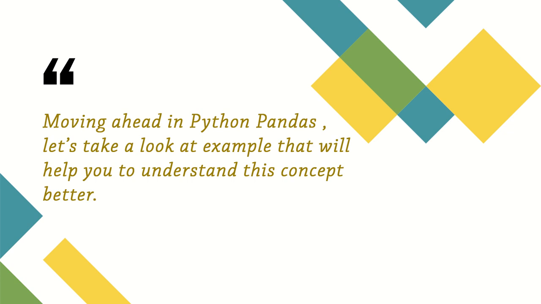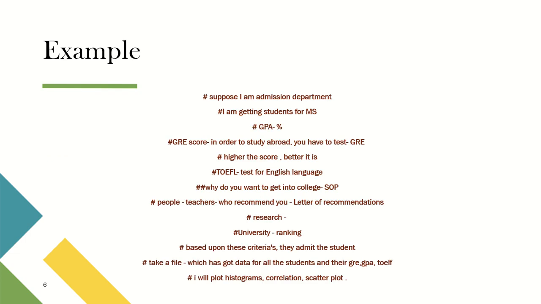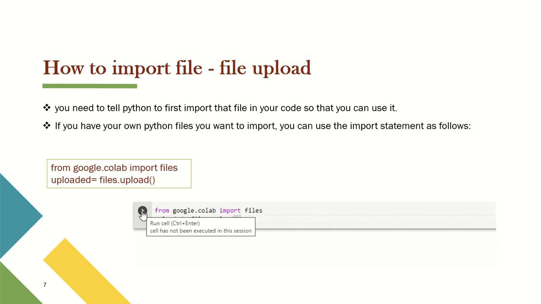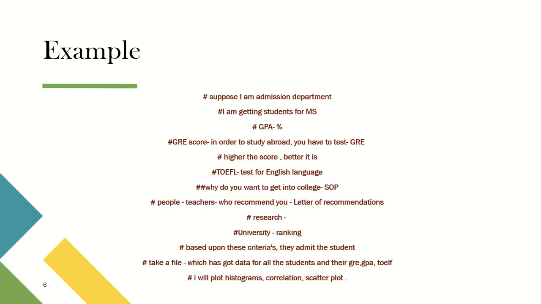So moving ahead in Python pandas, let us take an example that will help you understand this concept better. Suppose I am in the admission department and I am getting a student for an MS. So, what is the GPA percentage? The GRE score: in order to study abroad, we have to take the GRE, and the higher the score, the better. The TOEFL score, a test for the English language.